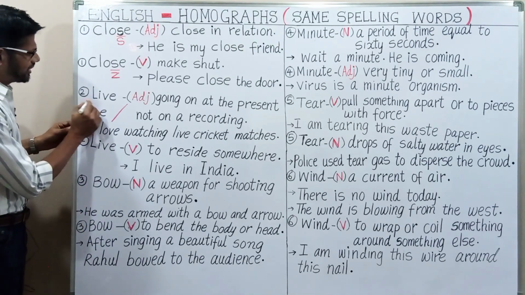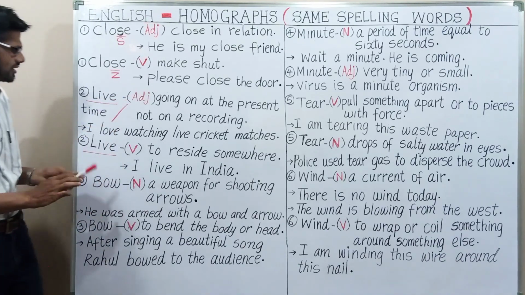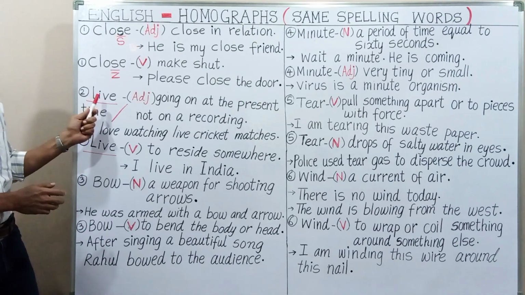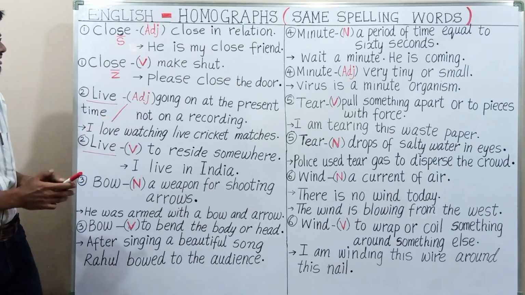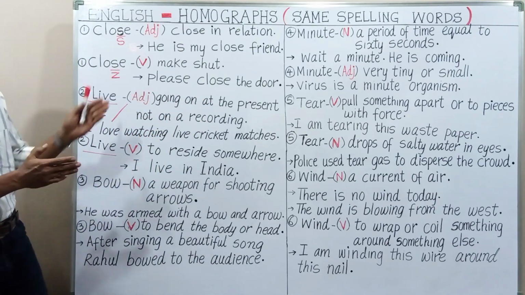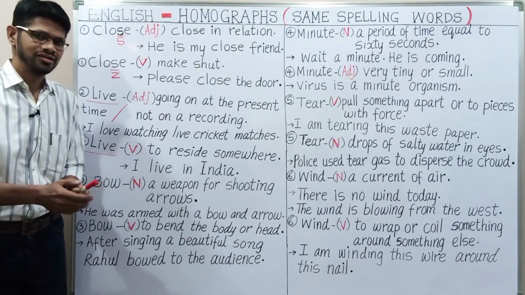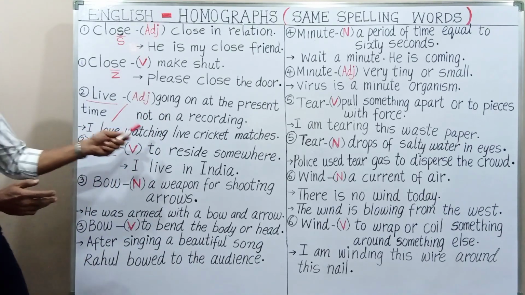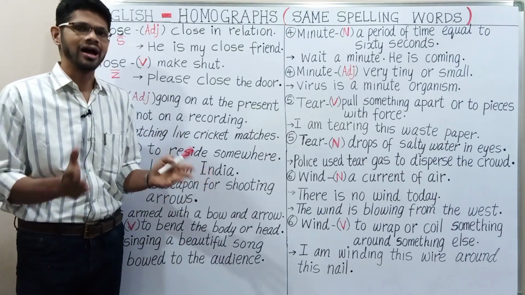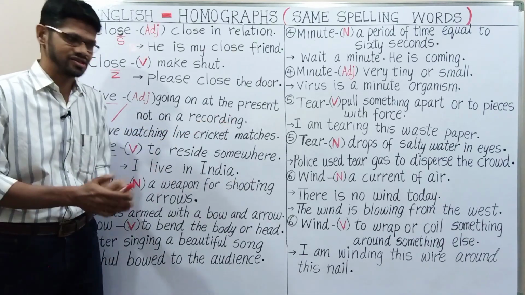Next one, LIVE. One is an adjective, another one is a verb. Live, LIVE, live. It is an adjective. Going on at the present time, not on a recording. Example, I love watching live cricket matches. I don't like highlights. I love watching live cricket matches.